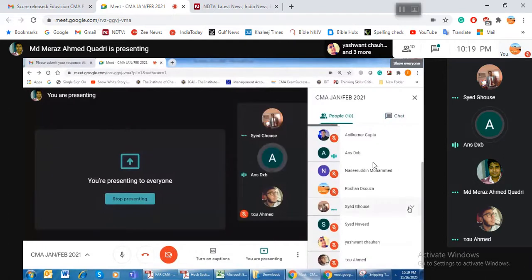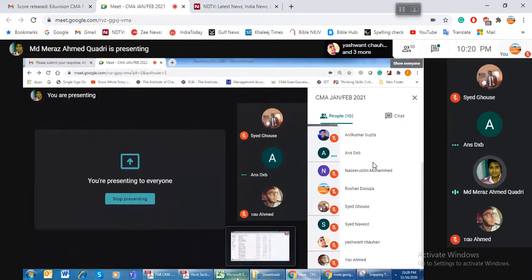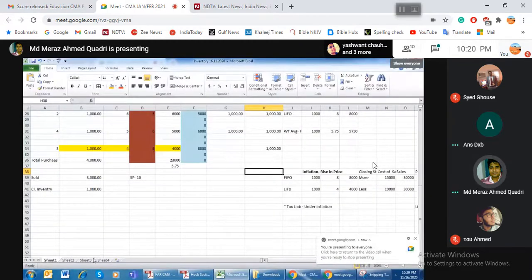For FIFO, I think perpetual and periodic both are the same. No, you have to calculate. I cannot say it as a blanket; maybe that can vary. I can't guarantee because I have to calculate.